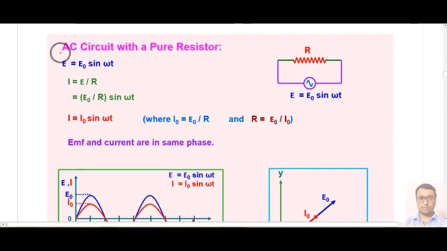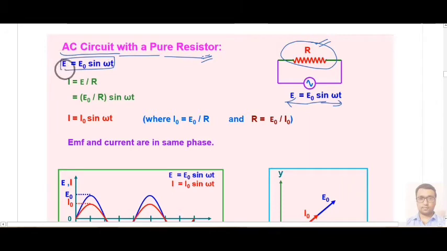Next, we will calculate AC circuit with a pure resistor, or AC power supplied to a pure resistor. In a pure resistor we have a single resistance, and here we have one AC power input. Suppose this is equation 1, then input current can be calculated as E upon R, which becomes E naught by R into sine omega t. If you divide the maximum value of voltage by resistance, you get the maximum current, where I naught is E naught upon R.